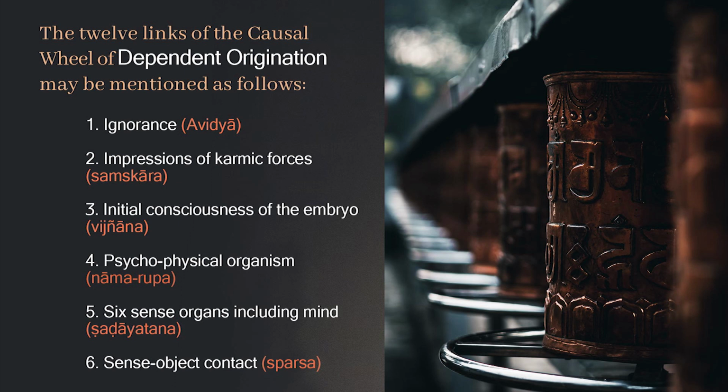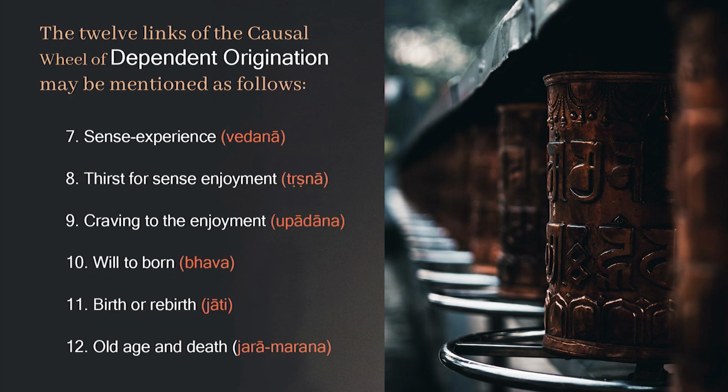The first is ignorance or avidya, second is the impressions of karmic forces or samskara, third is the initial consciousness of the embryo or vijnana, fourth is the psychophysical organism or nama rupa, five is the six sense organs including mind or sadayatana, number 6 is sense-object contact or sparsha, number 7 is sense experience or vedana, number 8 is thirst for sense enjoyment or trishna, number 9 is craving for the enjoyment, upadana, number 10 is will to be born, bhava, number 11 is birth or rebirth, jati, and number 12 is old age or death, jara marana.